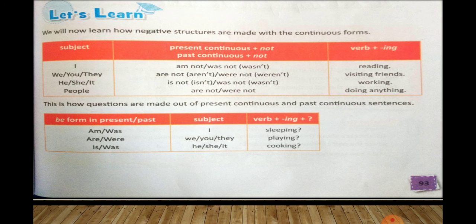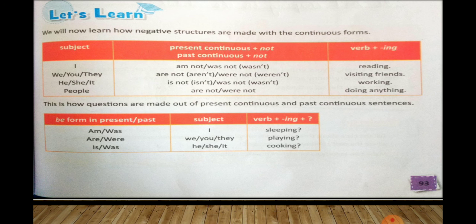Now let's see how we have to use the negative structures. How we have to use the tense or the verb in the negative form. We will now learn how negative structures are made with continuous form. So I am not or was not, it can be wasn't, verb is reading.